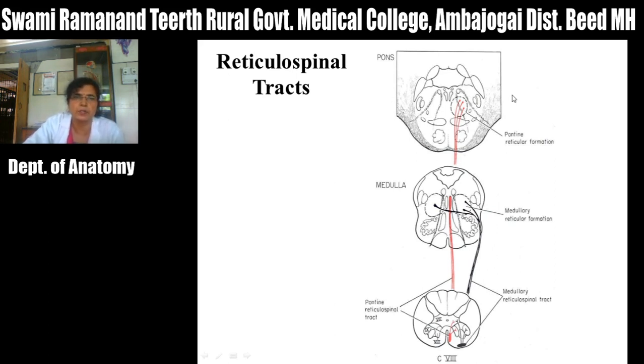Then the reticulospinal tract, that is the medial reticulospinal tract, is inhibitory to the flexors and facilitatory to the extensors. And the lateral reticulospinal tract mainly carries the autonomic fibers to the lateral horn of spinal cord, and its action is opposite to the medial reticulospinal tract. It is facilitatory to the flexors and inhibitory to the extensors. So this is about the descending tracts of spinal cord.